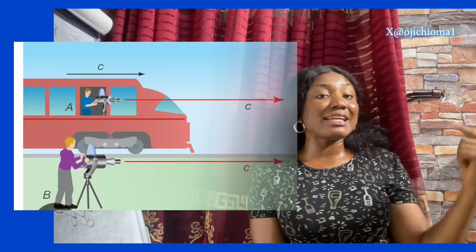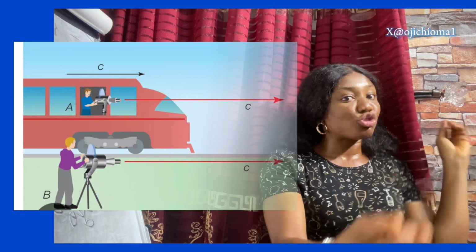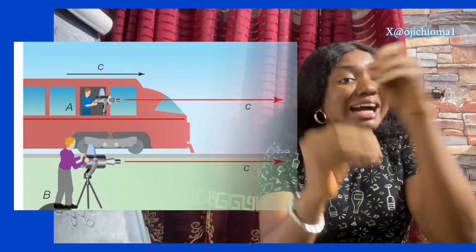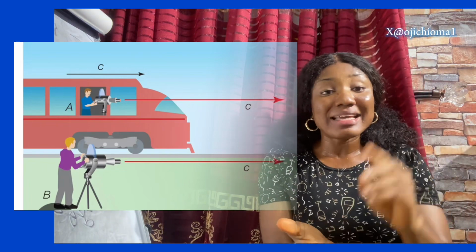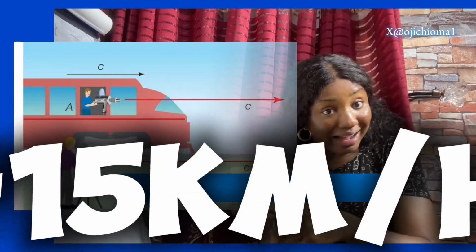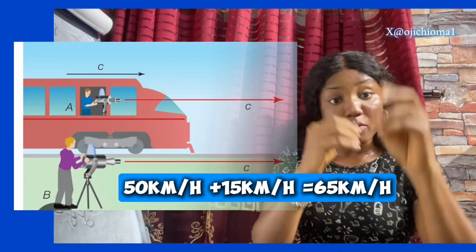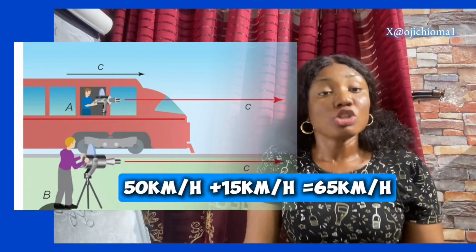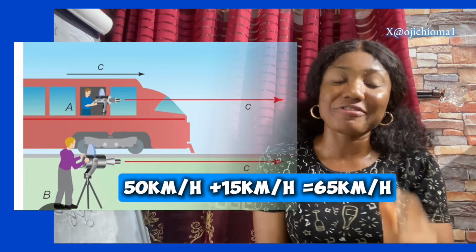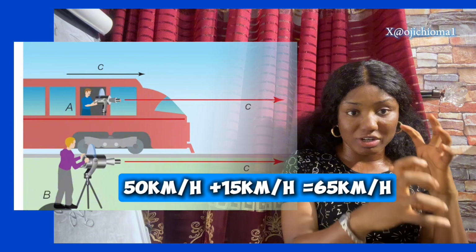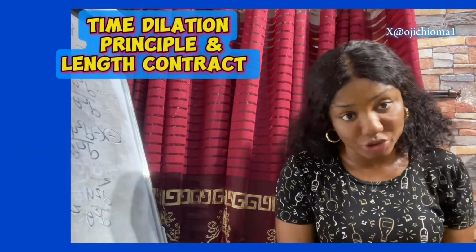The observer is seeing the car moving, and is seeing two people inside throwing things. So the observer's calculation of their speed will now be the speed of the moving car, which is 50 kilometers per hour, plus the speed of the moving ball, which is 15 kilometers per hour. So the total the observer will be observing is 65 kilometers per hour. Have you seen how this theory goes? We are trying to get the principles of time dilation.